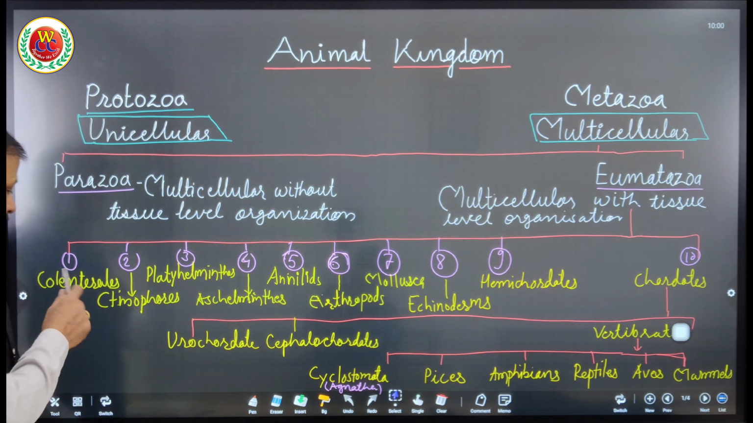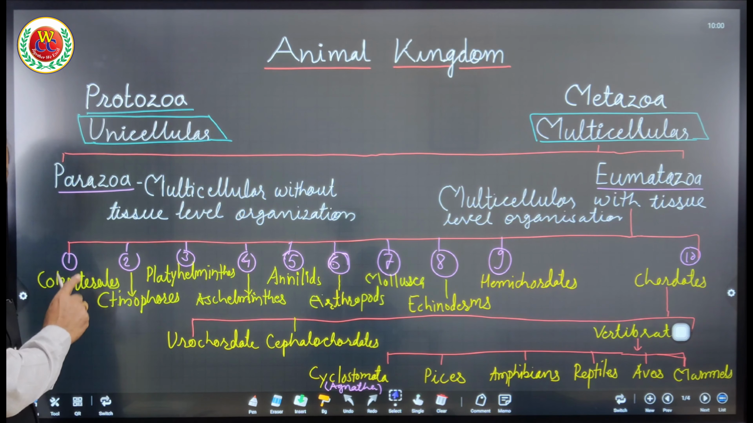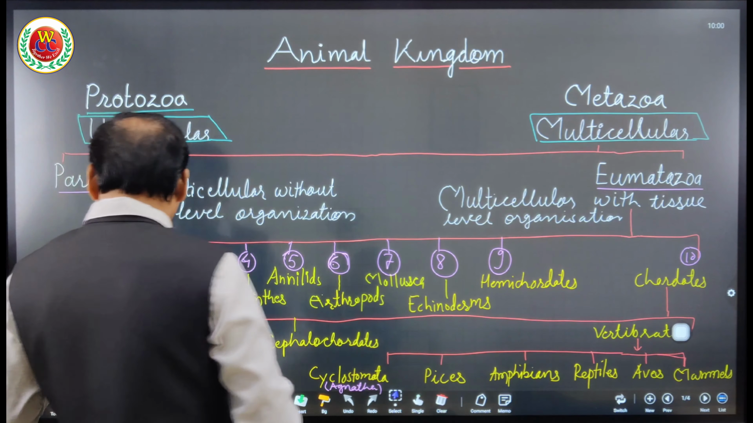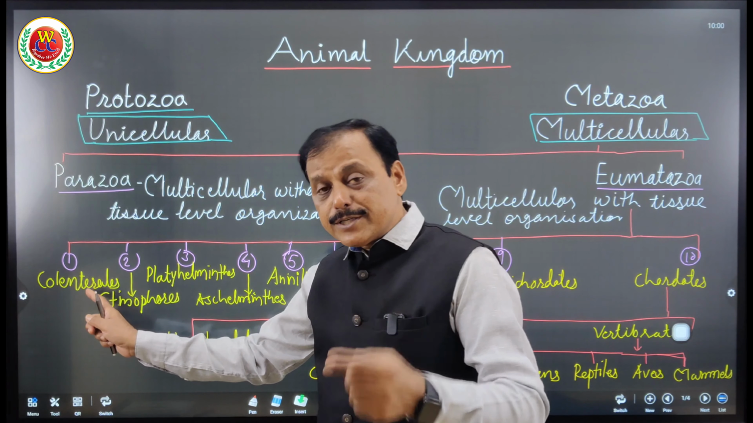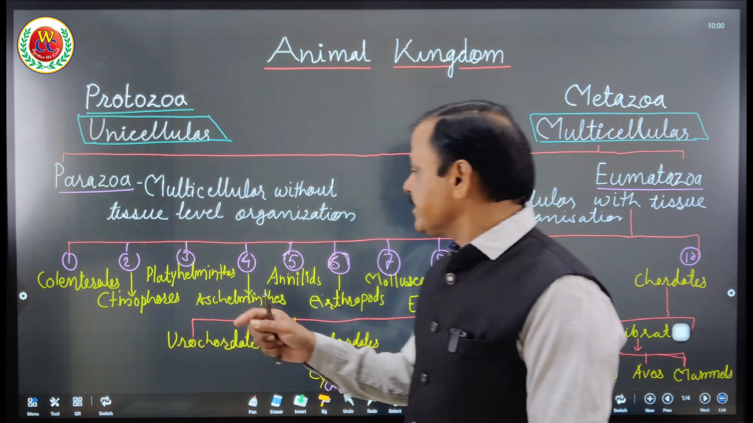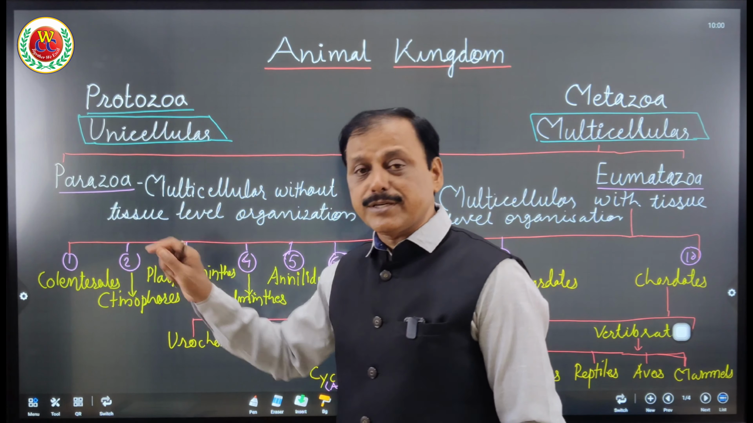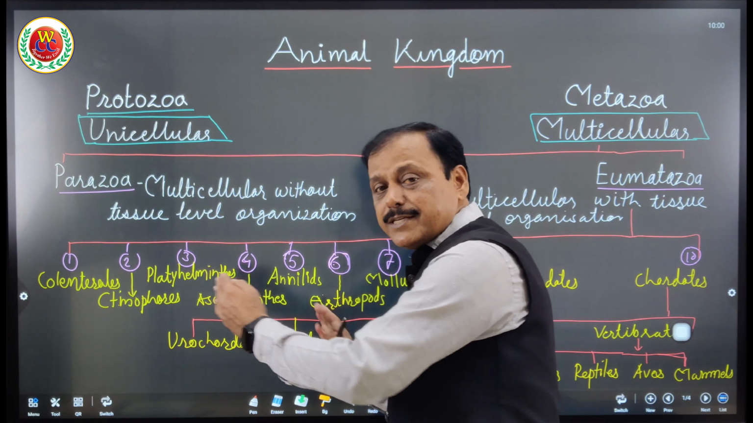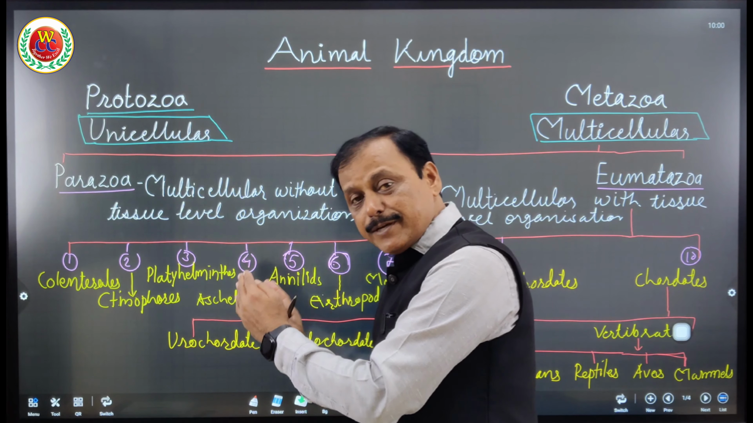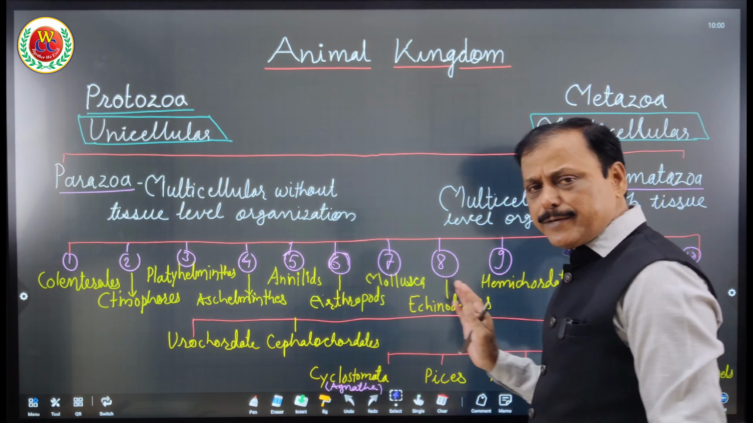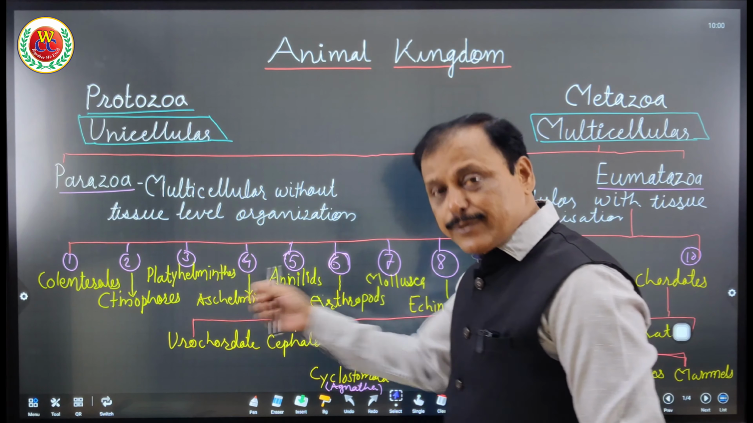So let us see the ctenophores. They are multicellular with tissue level organization, but when they are multicellular with tissue level organization, why are they separated from coelenterates? That is important. So simultaneously we shall study the similarities and dissimilarities between each phylum, and how they are connected with each other in evolutionary history.